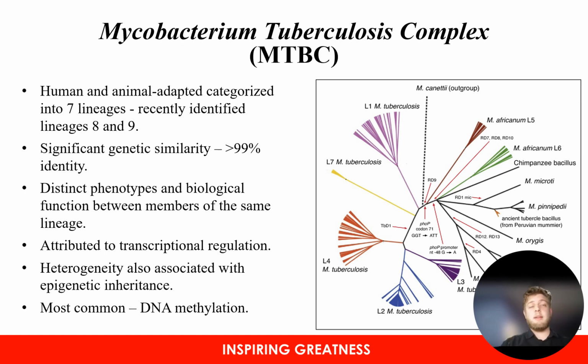The interesting thing about the species within this complex is that they show significant genetic similarity between one another, even species from different lineages, as they show a greater than 99% identity at the genetic level, and it is theorized that they all evolved from a common ancestor. Despite this great similarity, they show a variety of distinct phenotypes, diverse biological functions, as well as a wide spectrum of different hosts, even with species from the same lineage. Therefore, we need to try and understand where this diversity comes from, if not at the genetic level.